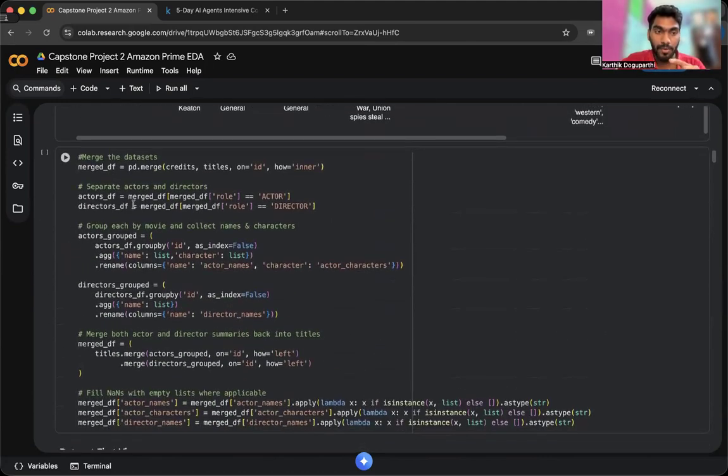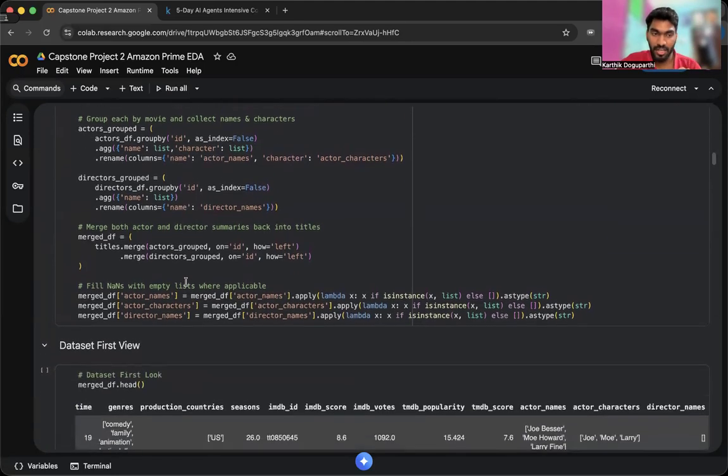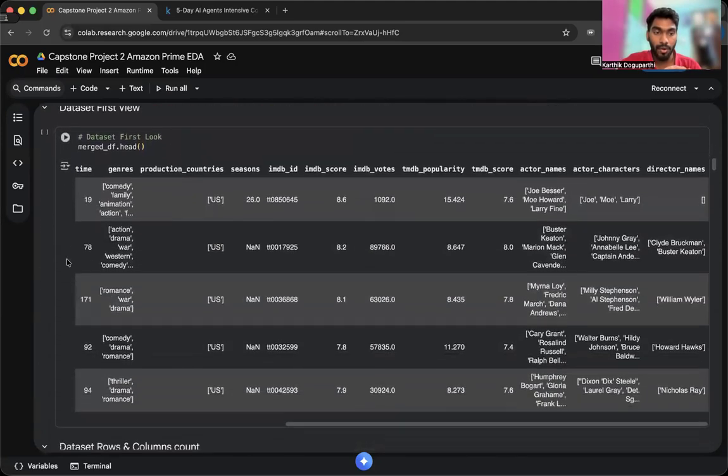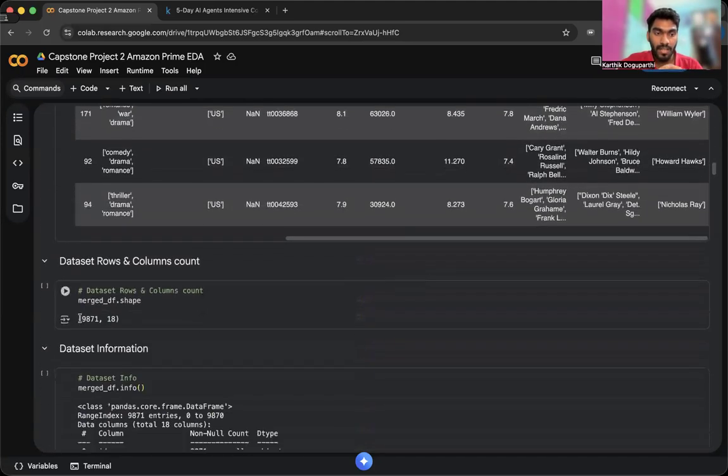I grouped the actors and the directors, because of which the duplicate rows are forming, and put them in a list and then generated. Because of that, I generated only 9,800 rows.